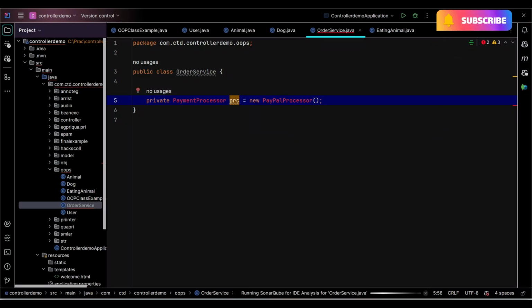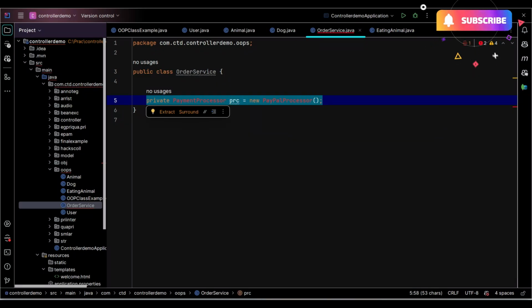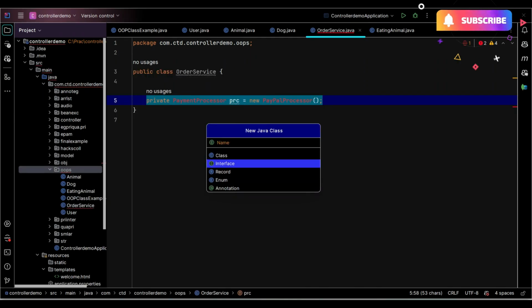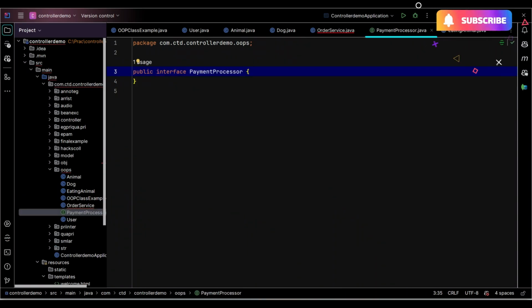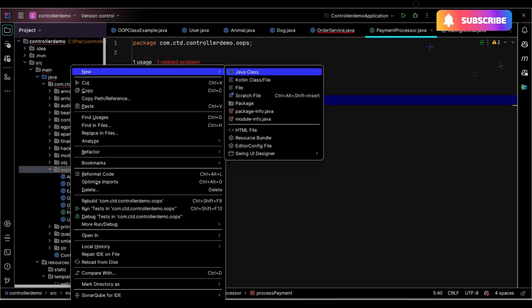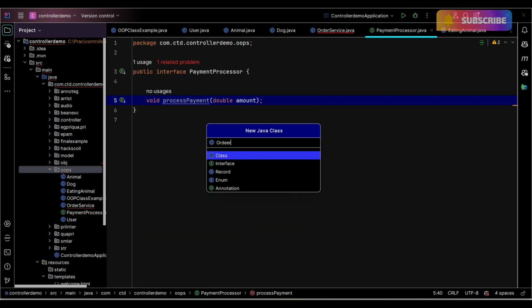The better way is using interfaces. You define a PaymentProcessor interface and define a specific method inside it, and then in OrderService you create that variable and initialize it with the help of the constructor. Now you can inject any processor: maybe it's PayPal, maybe it's Stripe, tomorrow there can be anything else added.